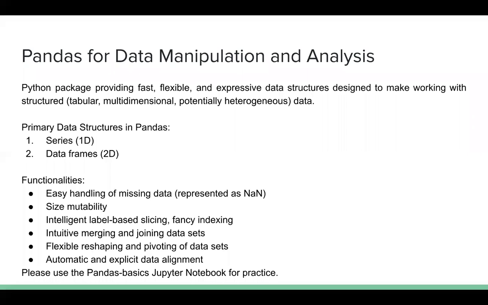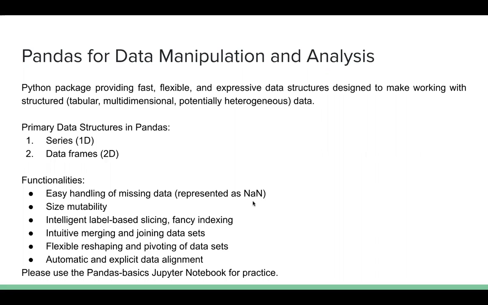So mostly we will be focusing on these two data types. One is series and the other one is called a data frame. Okay. So what are the advantages of this particular pandas? It's easy for handling missing data, represented as NaN. NaN is nothing but not a number.